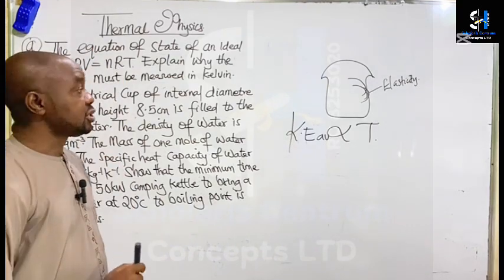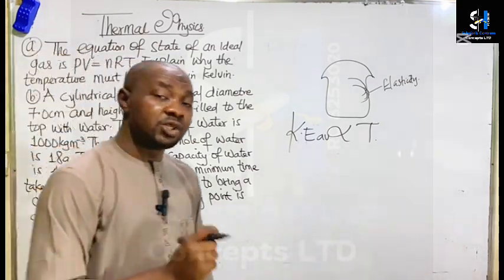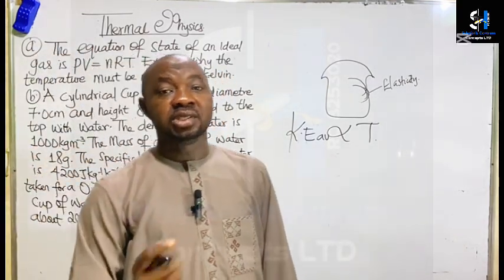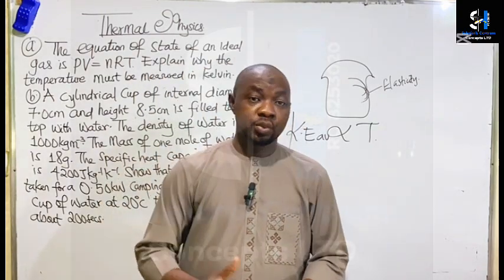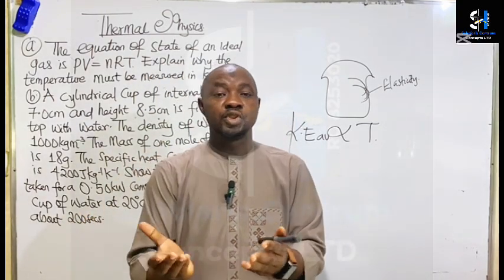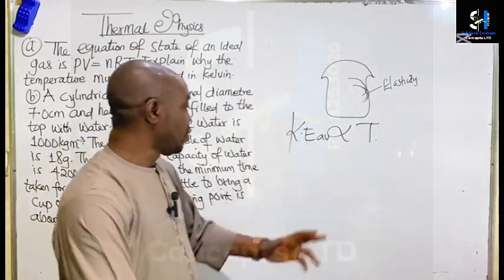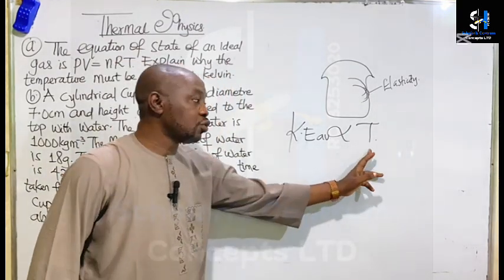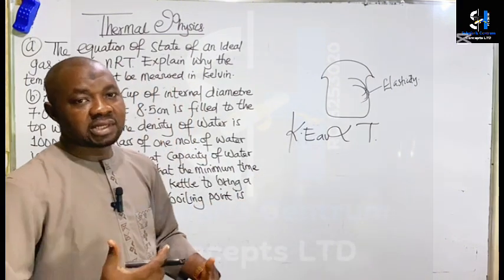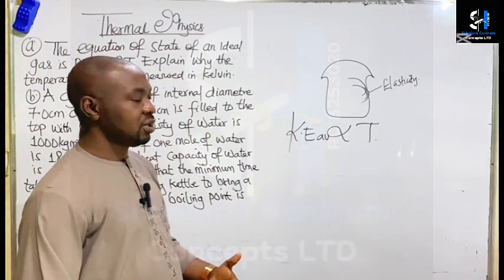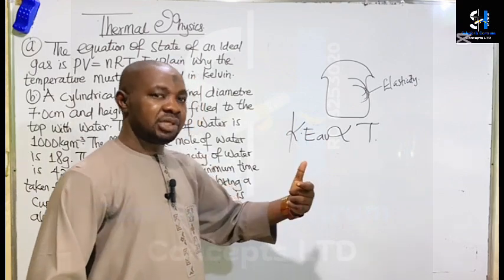I just explained that the ideal gas law is derived from the kinetic molecular theory, which relies on the relationship between the average kinetic energy of gas molecules and absolute temperature. So the greater the average kinetic energy of the molecules of gas, the higher the temperature.